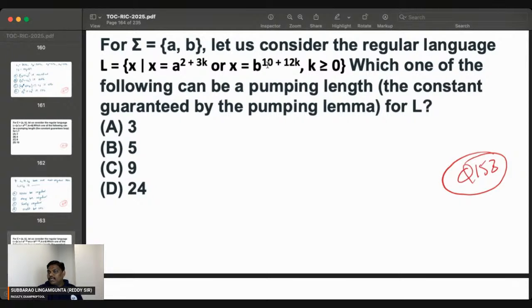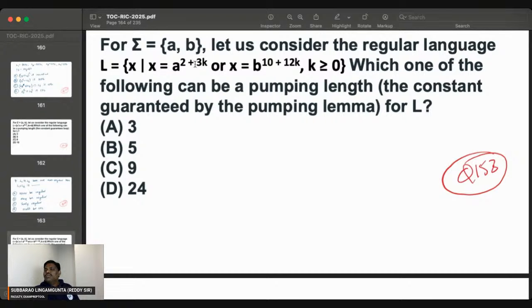In the second part, the minimum is 10. Afterwards, multiples of 12. First 10, next 10 plus 12, 22. 22 plus 12, 34. 34 plus 12, 46. Every time 12 keeps being added. So in the second part, until 10 there is no loop; after 10 a loop is there, most probably at 22. According to the second one, 22 onwards a loop is required. According to the first one, after 2, meaning 5 onwards, a loop is required.